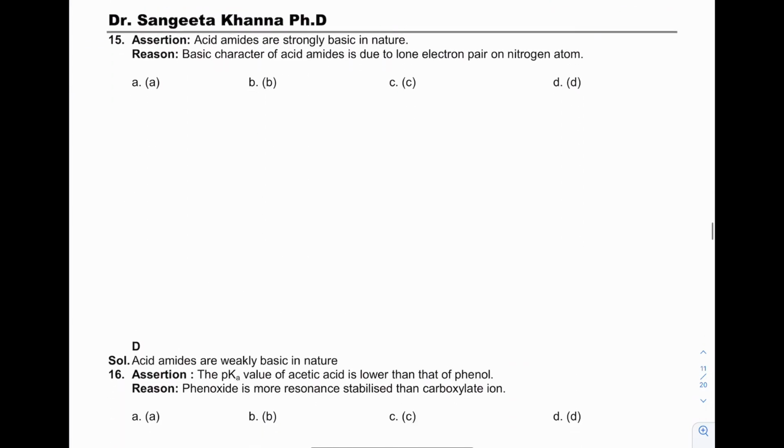Next: acetamides are strongly basic in nature. This is wrong. They are weaker bases. It is because of resonance. The lone pair is delocalized, and basic character is due to the lone pair. So the second is correct, but the first is wrong, so it is D.